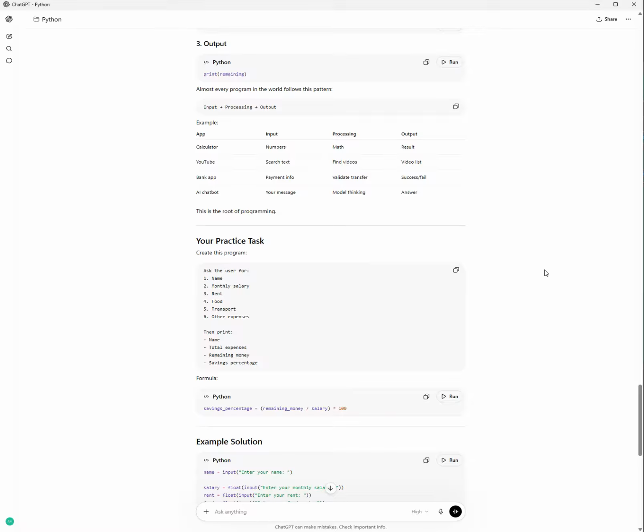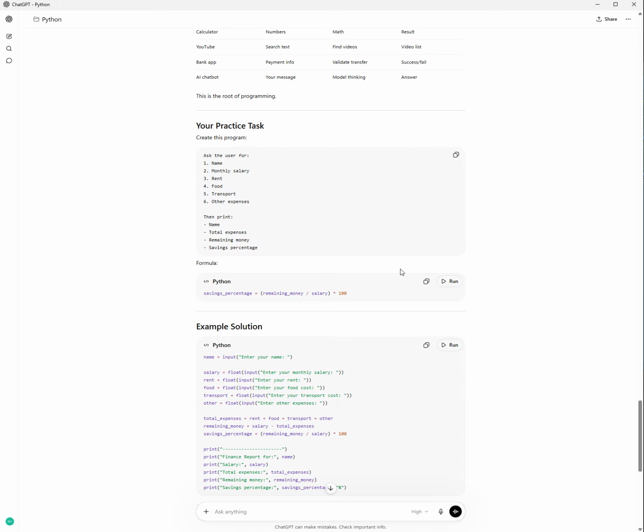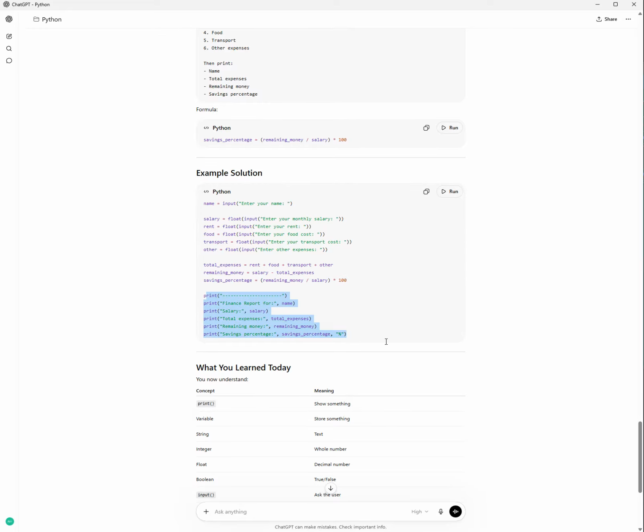Our practice task: ask the user for name, monthly salary, rent, food, transport, other expenses, then print the name, the total expenses, the remaining money, and saving percentage. We ask for the name using input as before, and salary is float, rent float, food float, transport float, other float. Total expenses, we do the normal math. Remaining money, the same math. Saving percentage, we divide the remaining by the salary times 100%, and we print the result.